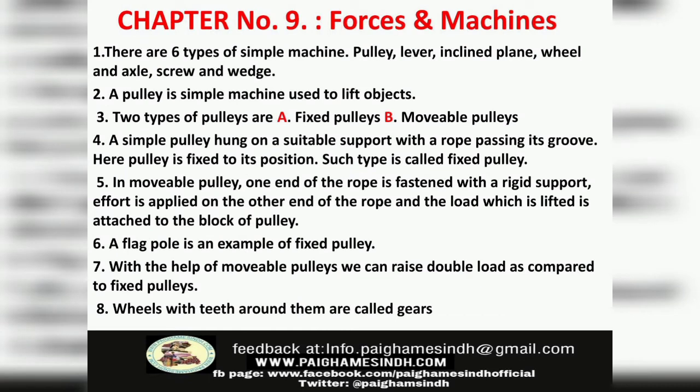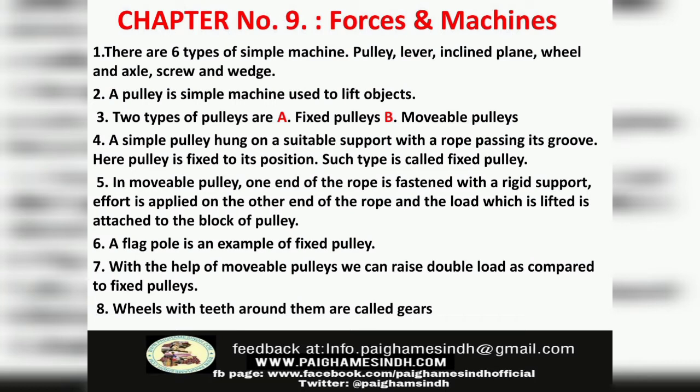Chapter number 9, forces and machines. Number 1, there are 6 types of simple machines: pulley, lever, inclined plane, wheel and axle, screw and wedge. Number 2, a pulley is a simple machine used to lift objects. Number 3, two types of pulley are a) fixed pulleys, b) movable pulleys. Number 4, a simple pulley hung on a suitable support with a rope passing through its groove. Here the pulley is fixed to its position. Such a type is called a fixed pulley.